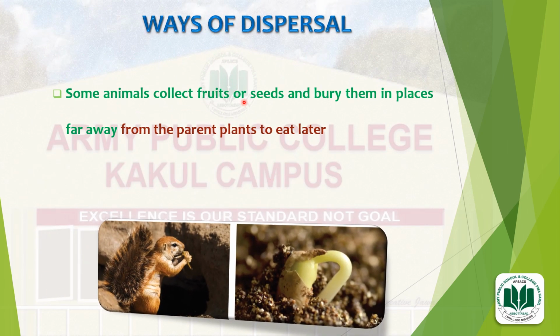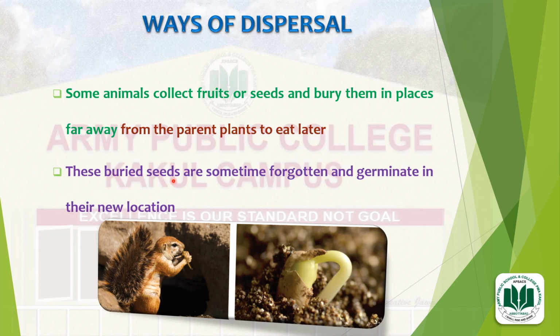Some animals collect fruits or seeds and bury them in places far away from the parent plants to eat later. These buried seeds are sometimes forgotten and germinate in their new location. You can see in the diagram there is a squirrel. It collects fruits or seeds and buries them in places far away from the parent plant to eat later. But it forgot to eat them, and these buried seeds will germinate into new plants in their new location.